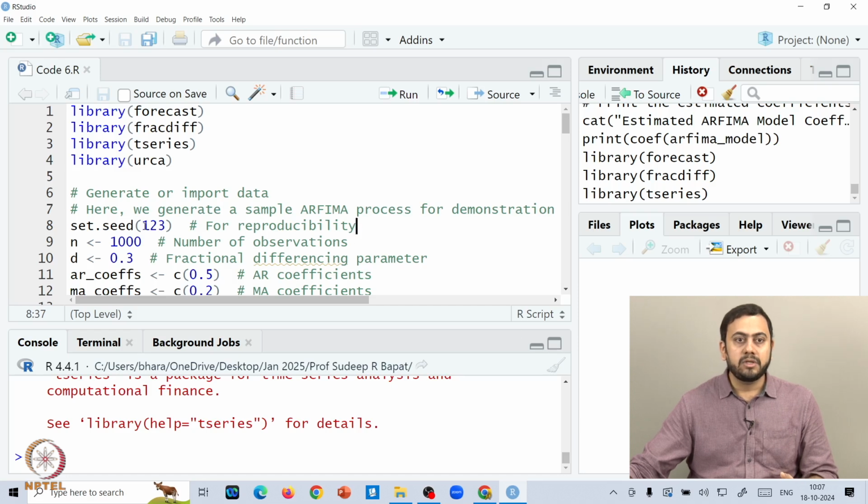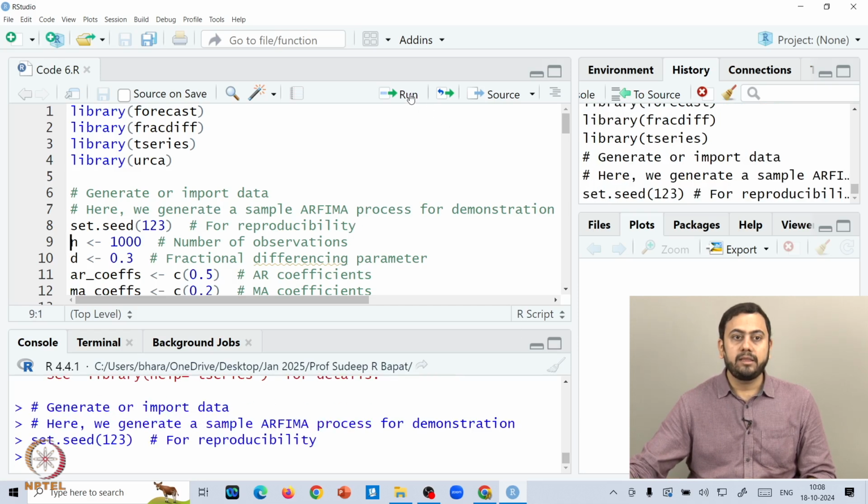And what number you input here really doesn't matter. So this is just a random number. So 1, 2, 3, we're just putting some random number inside this set.seed. And here also you can see that it is for reproducibility, so if you want to reproduce the code again and again, then you have to ensure that the random environment is the same each time, okay?